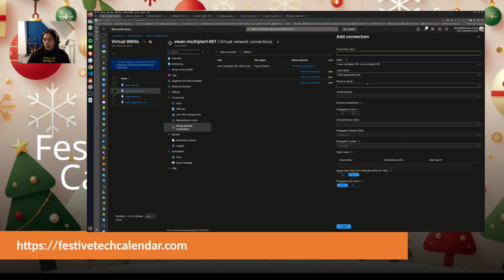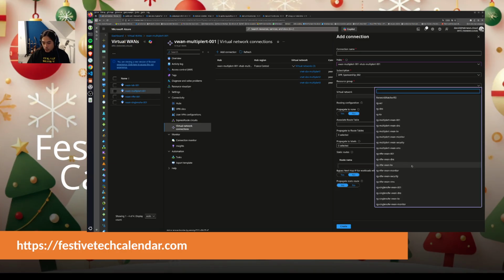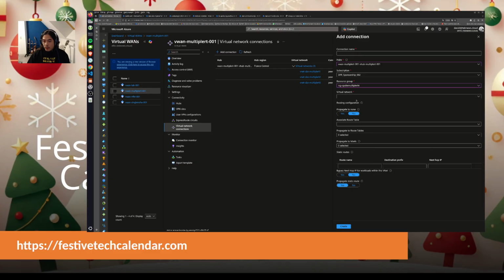I will use this one. I will use this resource group. Multiple RT 24. I will check this one. I will associate to the custom route table, and I will also propagate to the custom route table. And that will be all. So let's create that.